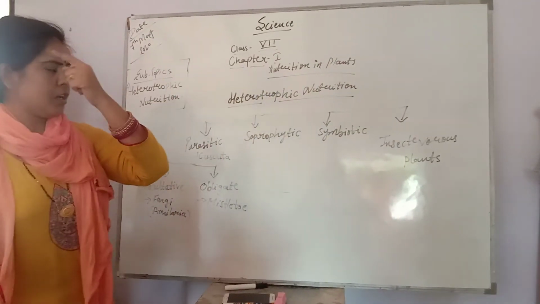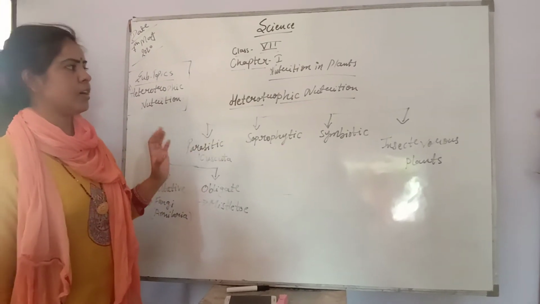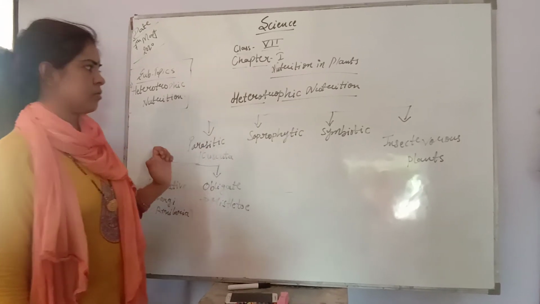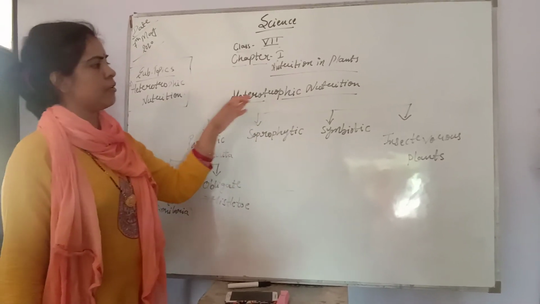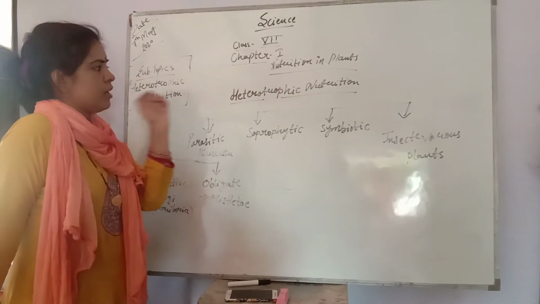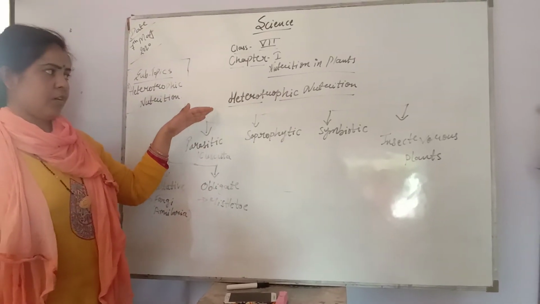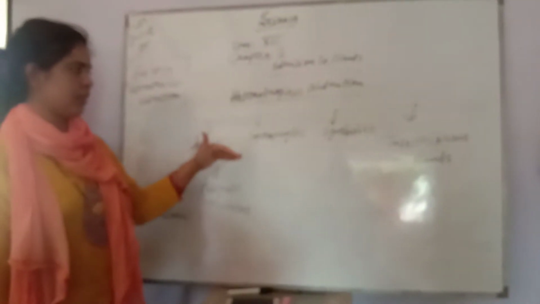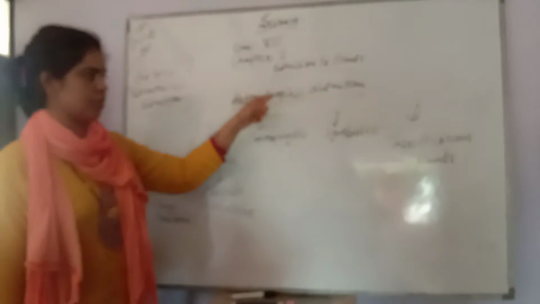We have an image that plants are self-synthesizing, synthesizing their food on their own. But some plants are heterotrophic in their mode of nutrition, like animals. Why are they heterotrophic? Because of their nutritional requirement. They require more nutrition for their support, for their life. That's why they are heterotrophic. Hetero means depending on others, trophic means synthesis. They are not able to synthesize their food on their own. That's why they are heterotrophic.